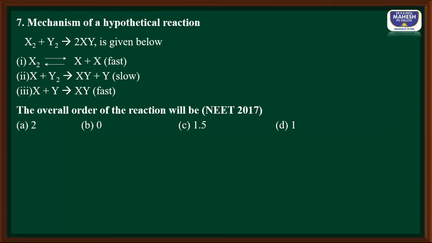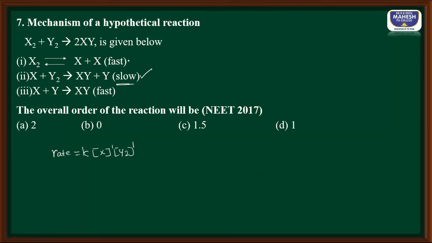Okay, the overall order of the reaction will be... so we are asked to find out the overall order of the reaction, students. We know that in the case of complex reactions or multiple step reactions, it is the slow step that is going to determine the rate of a reaction. Hence I can write rate is equal to K into molar concentration X to the power 1 and Y2 to the power 1.